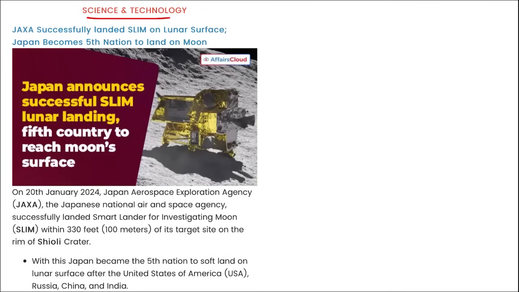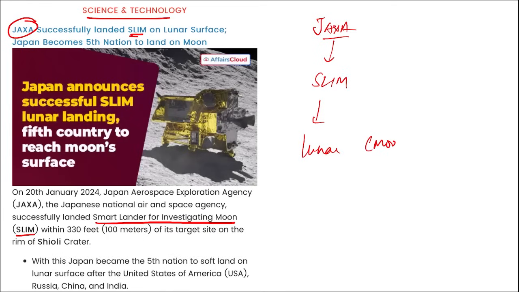Next is science and technology. JAXA is the space agency of Japan, and they have successfully landed SLIM. What is SLIM? SLIM stands for Smart Lander for Investigating Moon. So JAXA, space agency of Japan, they landed SLIM on lunar surface, or we can say on moon, and Japan became the 5th nation to land on the surface of the moon.